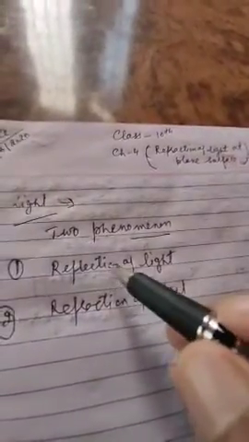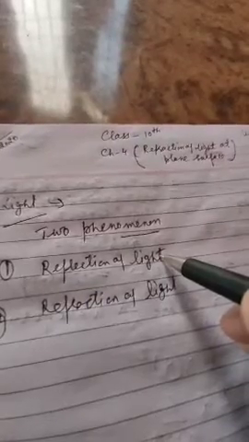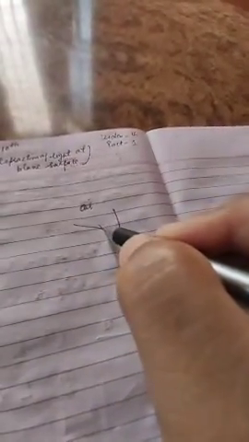In the previous class we have studied what is reflection of light. Reflection of light means the bouncing back of the ray of light in the same medium. Like, let this be an obstacle and the medium is air. The ray of light will fall obliquely or incidentally and it will form a normal and then it will bounce back.